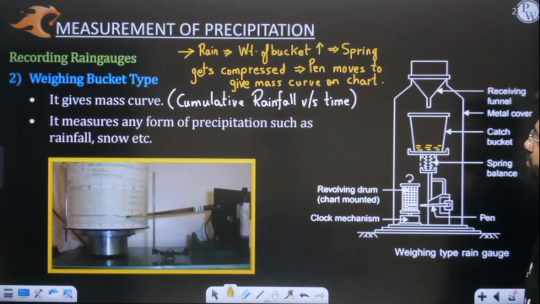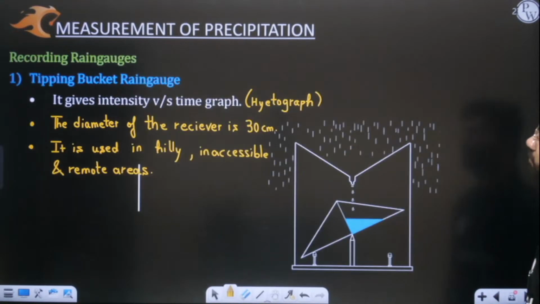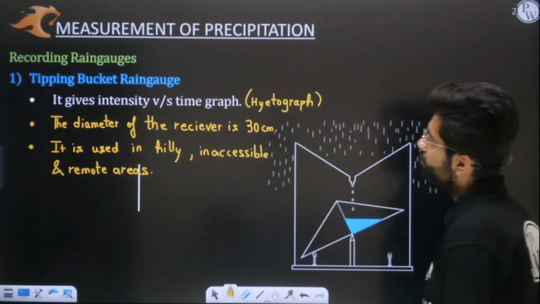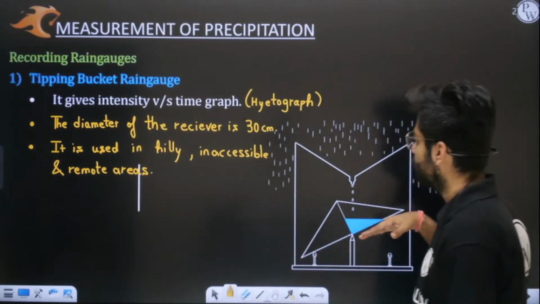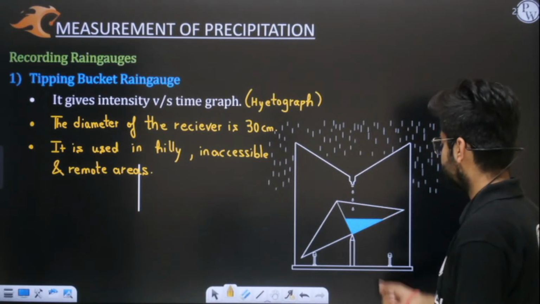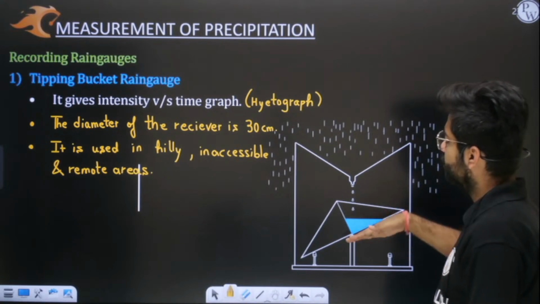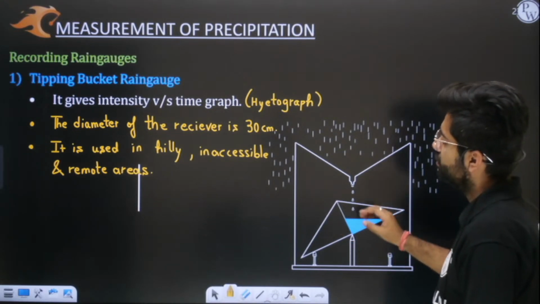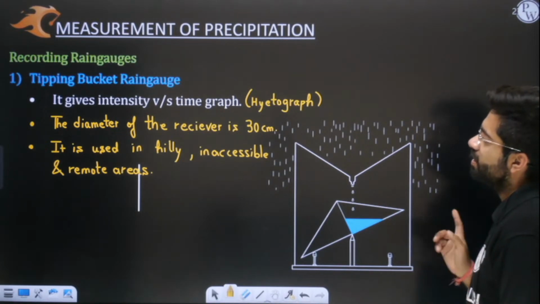Yes or no? So this is your natural siphon. This is your weighing bucket. Then we have the tipping bucket rain gauge. Okay. So what is the tipping bucket rain gauge? I've already told you that in this we have a pivot. Across this pivot, you can see that this fulcrum is balanced and it will tip over as the bucket is getting emptied again and again. Okay. It gives you what kind of graph?